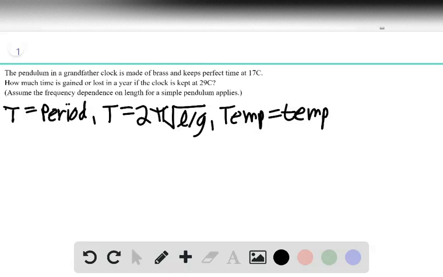Hey everyone, this is question number 20 from chapter 13. So this problem asks us to find how much time is gained or lost in a year for a clock that's heated to 29 degrees Celsius when it keeps perfect time at 17 degrees Celsius.